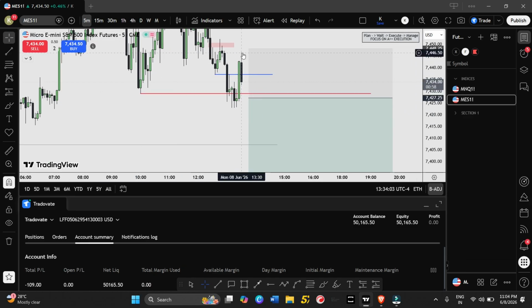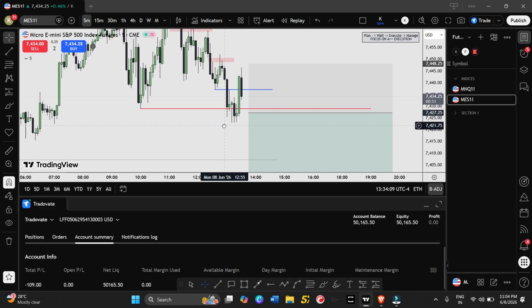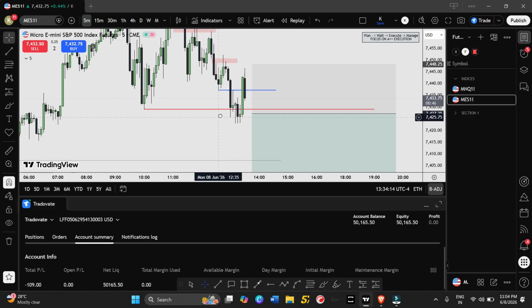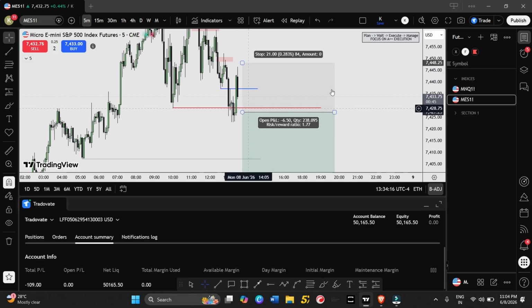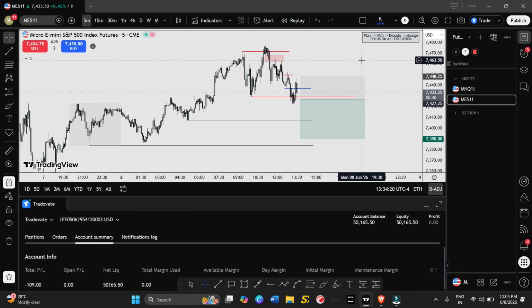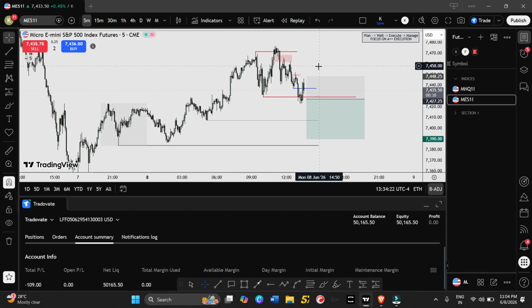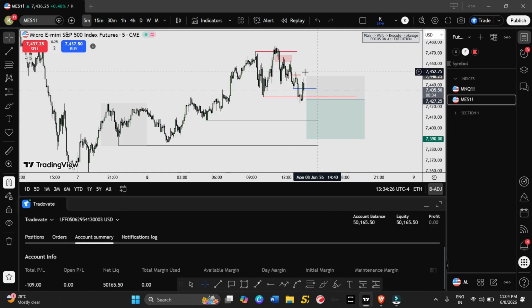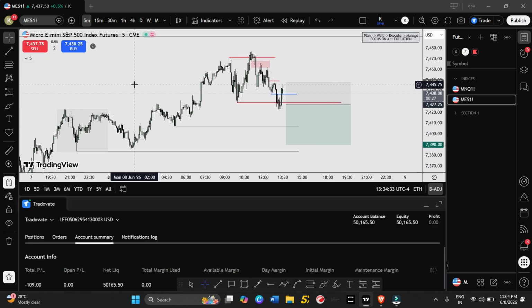Yes, it is right now trading lower. I may have exited at a much smaller loss, but I was just following my plan. It can respect this 5-minute bearish value gap, but it's part of the game. I am done for the day. We will see tomorrow how market goes, if this liquidity will be untapped, and if we get some 1-hour bearish value gap or kind of 4-hour bearish engulfing, then we will look for sell again tomorrow. Okay, so yeah, that's it. See you tomorrow.